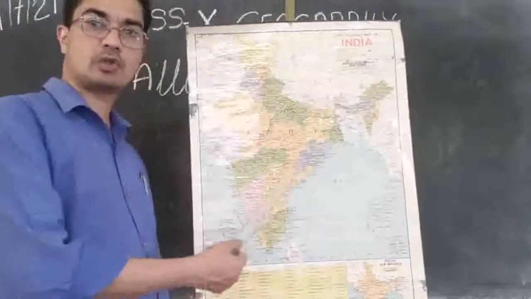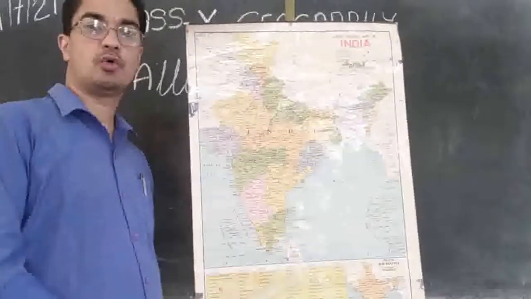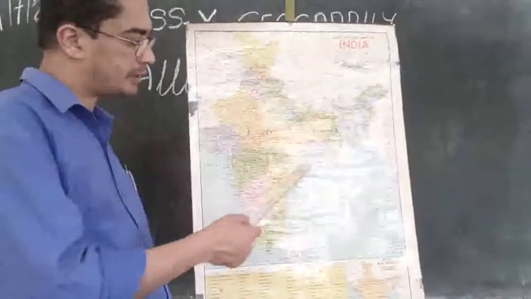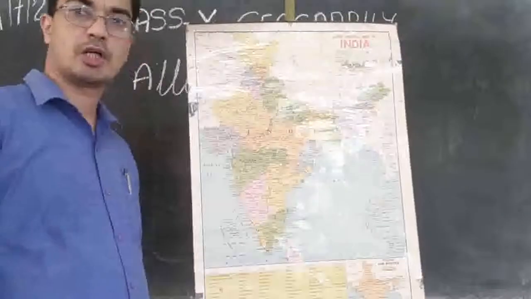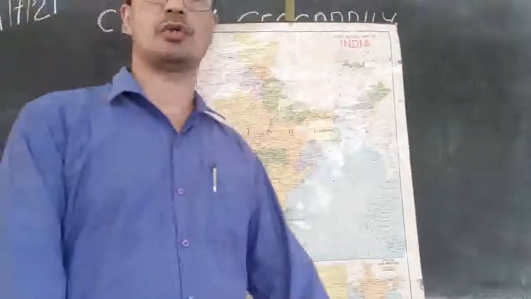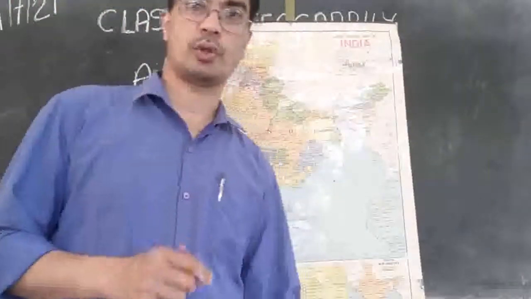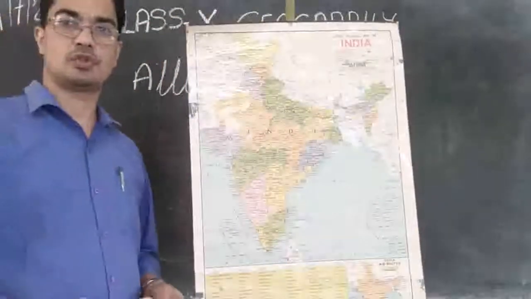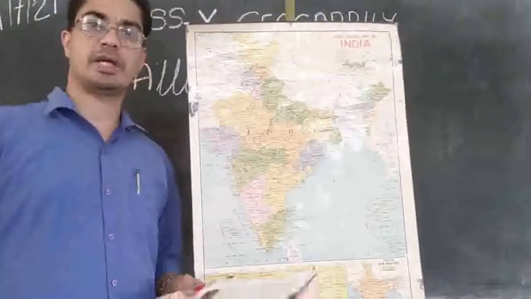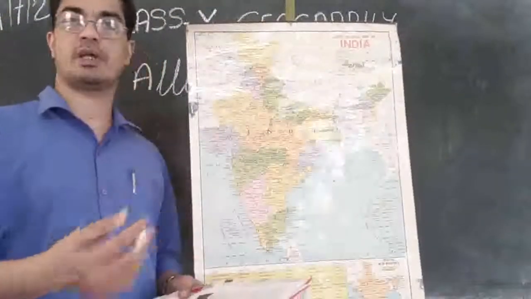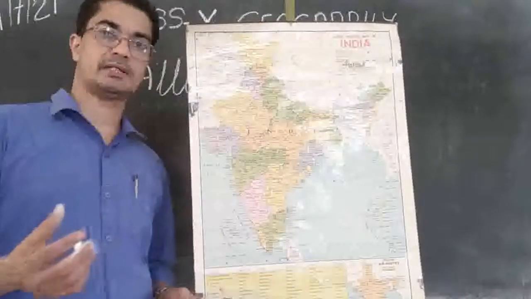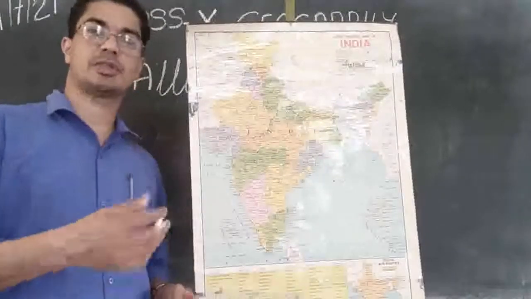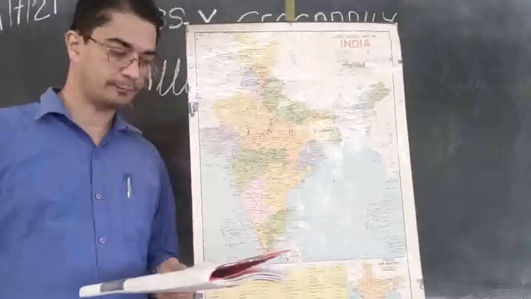So these rivers are also bringing a lot of alluvial soil. So we will find the eastern coastal plain of India also having this type of soil, the alluvial soil. So wherever there are rivers, the rivers will be bringing and forming a lot of delta by depositing this alluvial soil.